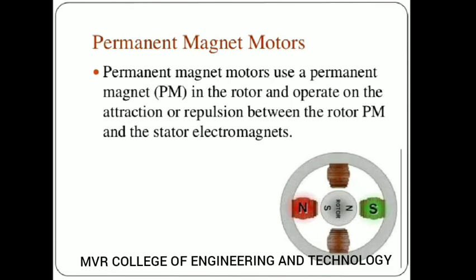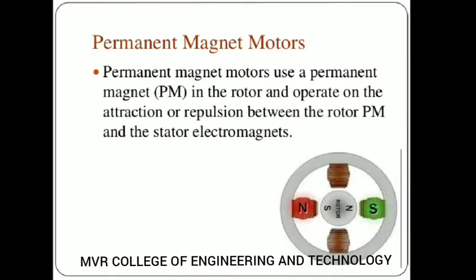So what is meant by permanent magnet motors? Here you can see the rotor is made up of a permanent magnet, and you will get a rotation of magnetic flux on the rotor. The permanent magnet motors use a permanent magnet in the rotor. So why is it called a permanent magnet motor? Because the rotor is made up of permanent magnets. That's why this motor is called a permanent magnet motor.